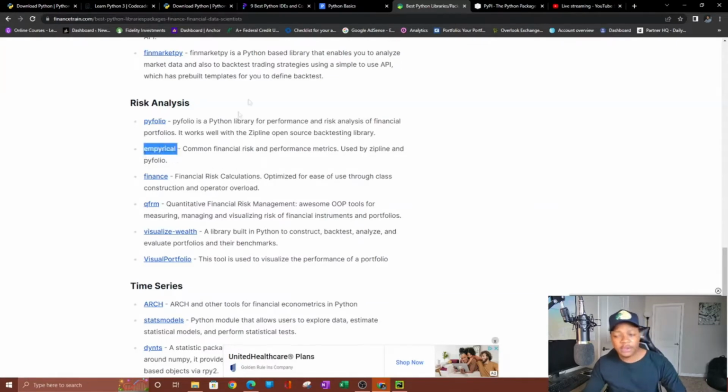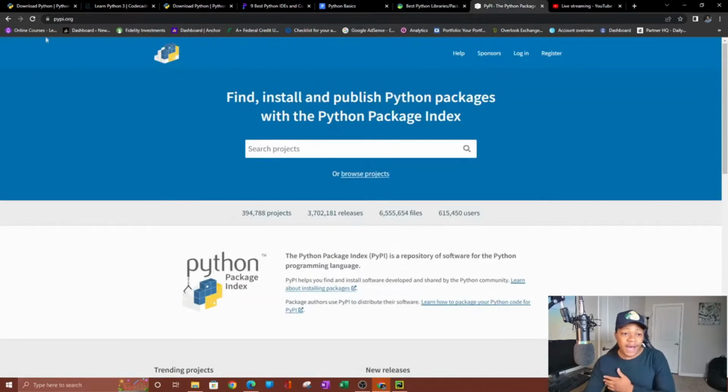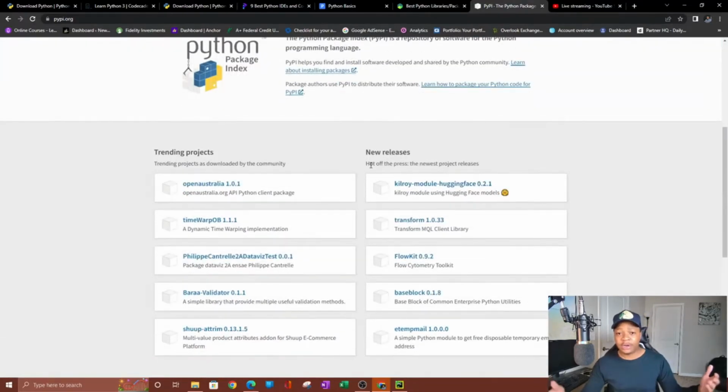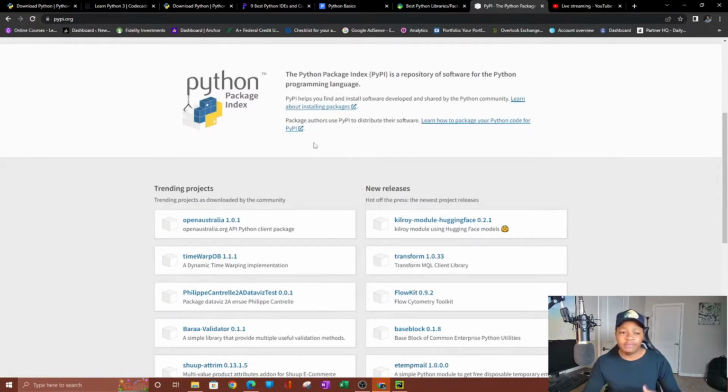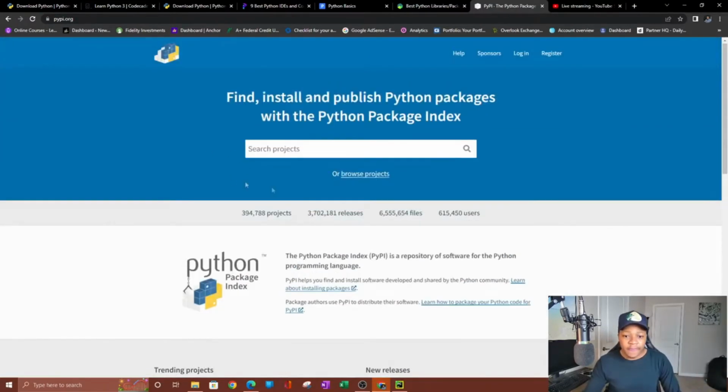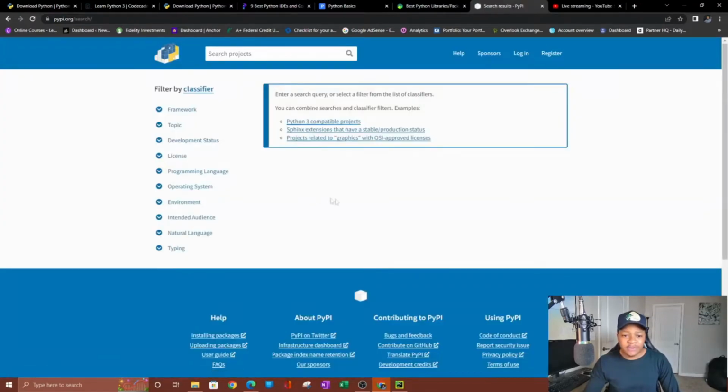So I'll copy the name here. Now, when you want to download these libraries, or know a little bit more about them, you can go to pypi.org. This is the website here. This is where people post the libraries that they create, right? So if I create a Python library and I make it open source, you can find it on GitHub, obviously, if you want to see the code and how it's made or contribute to it. But here is where someone can publish their own library to be open to the world to use. So we can click on browse projects just to give you a good example. So we can do Python 3 compatible projects.